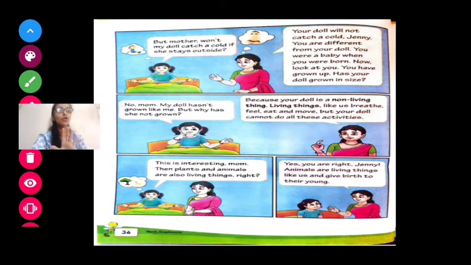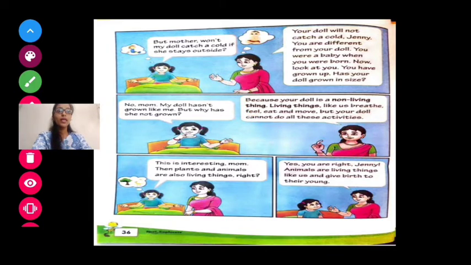Now Jenny is saying, no, mama, my doll has not grown up. She is still like that only, as we brought her from the market. But why has she not grown? Now Jenny has a question. Why has my doll not grown up? Why is she like that only? She should also grow up. She is asking her mother. Now let's see what answer mother is giving.